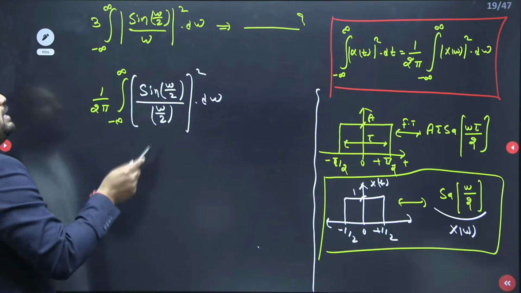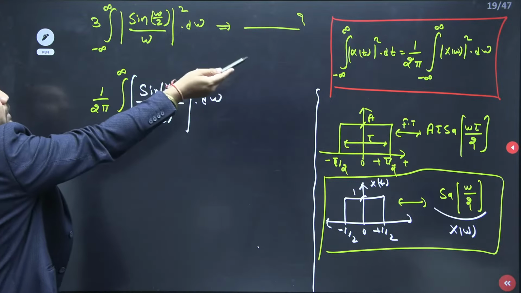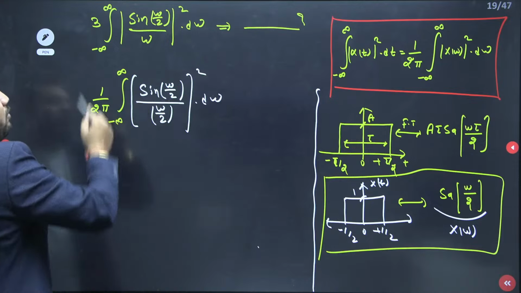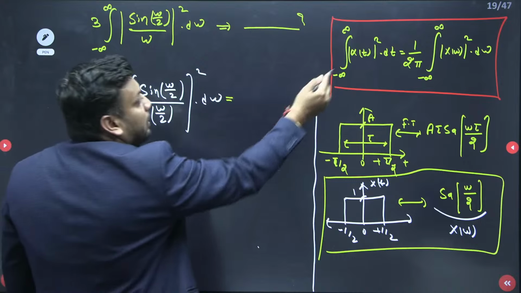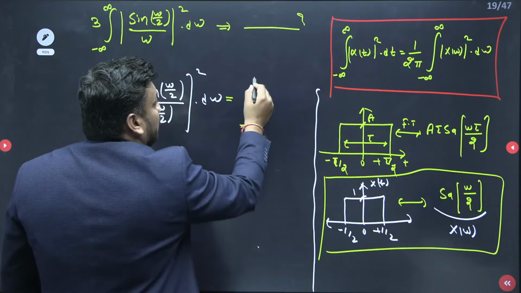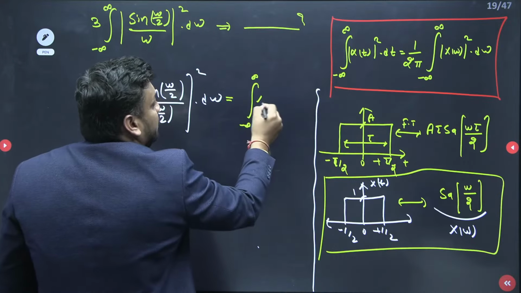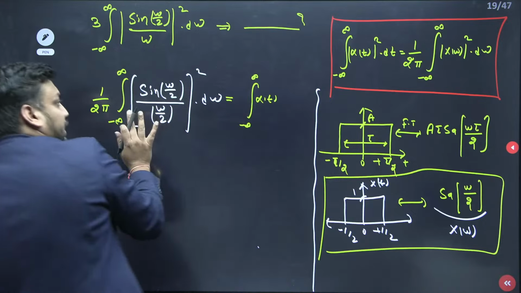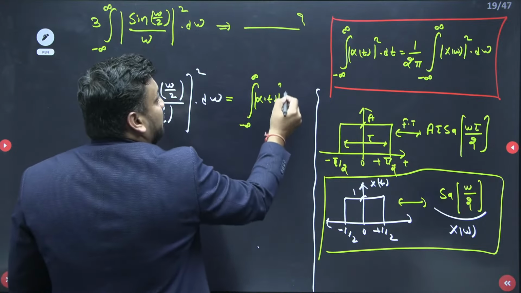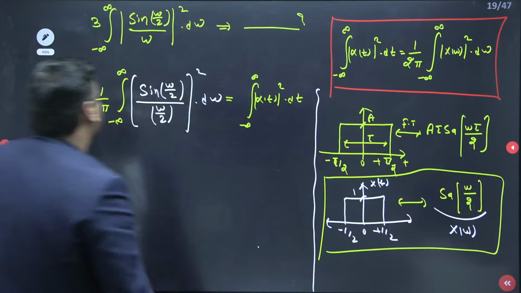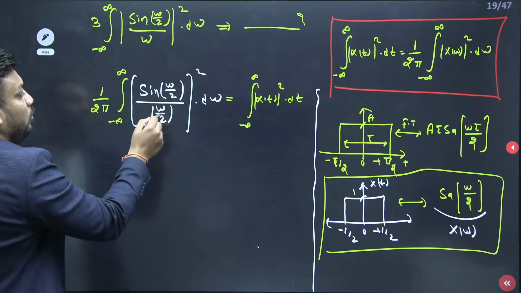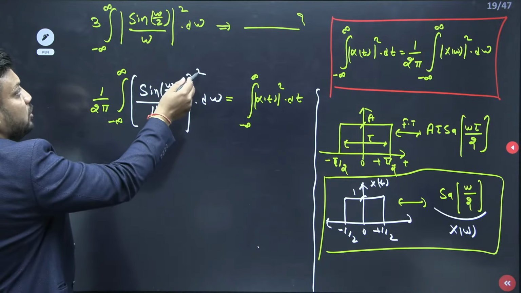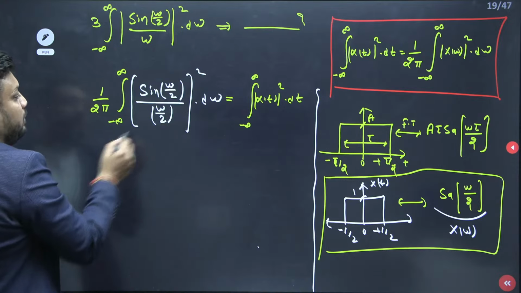Now you have to check what is required and what is not required. It is simple. Whatever is required, keep in the left hand side. The rest you should shift to the right hand side. So the left hand side part will be the integral from minus infinity to infinity. Now which is not required? It is sin omega by 2 upon omega by 2, whole square. So omega by 2 whole square will become like this, with 1 upon 2 pi outside.